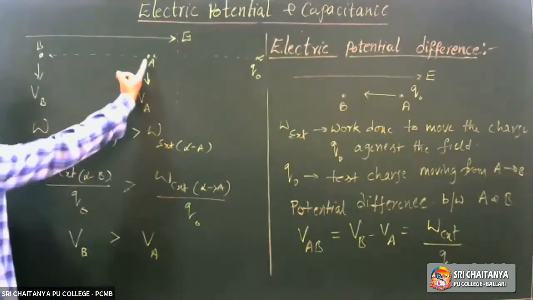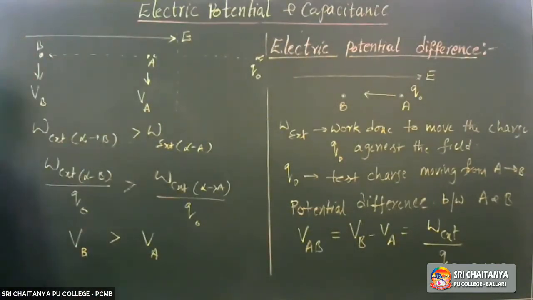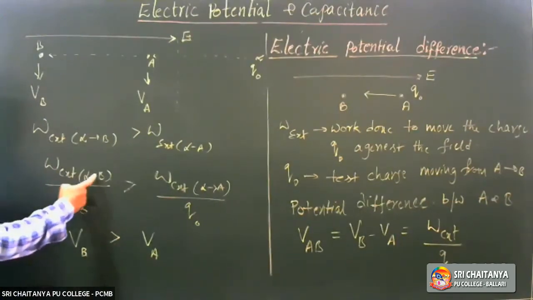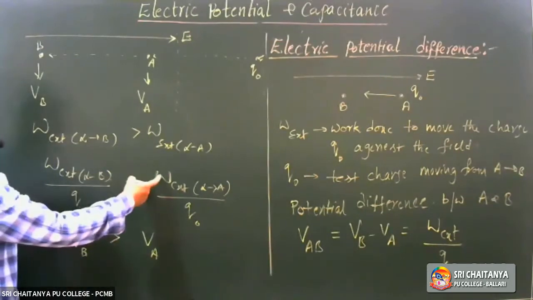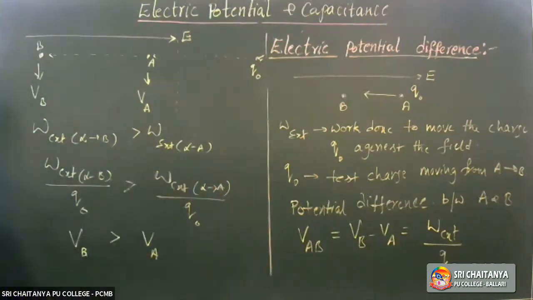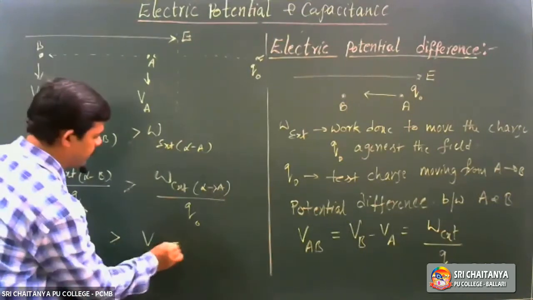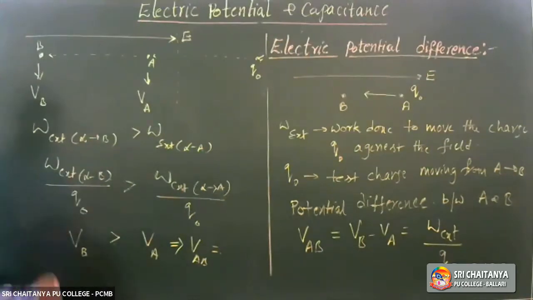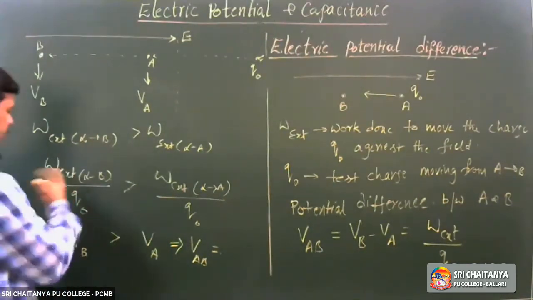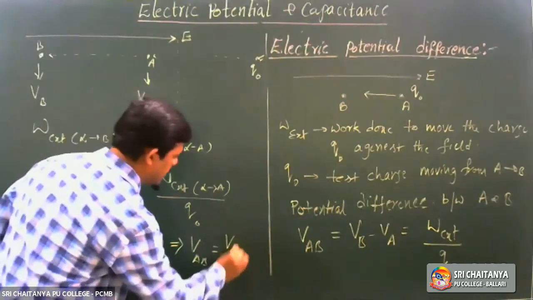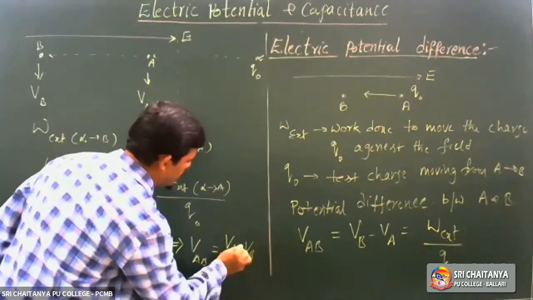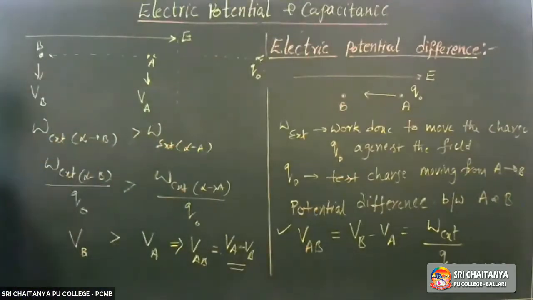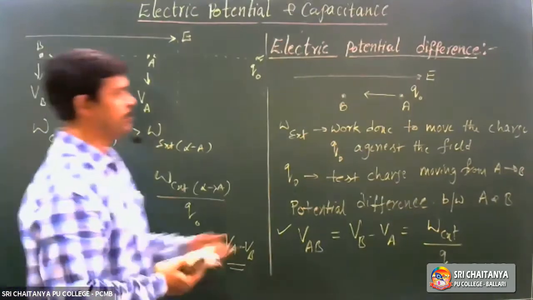See, to come from A to B, there is an additional work done required. How much is it? Work done to come from infinity to B minus work done to come from infinity to A. So we can write here VAB, VA minus VB. Yes or no? VA minus VB. That is why we write like this. Clear? So this is one of the important points to remember.